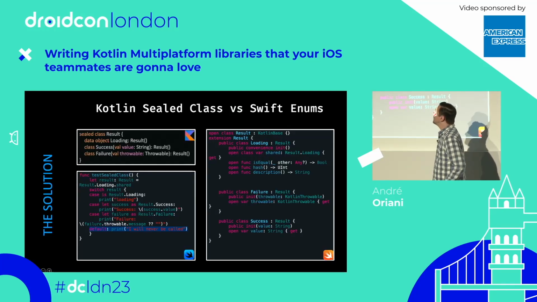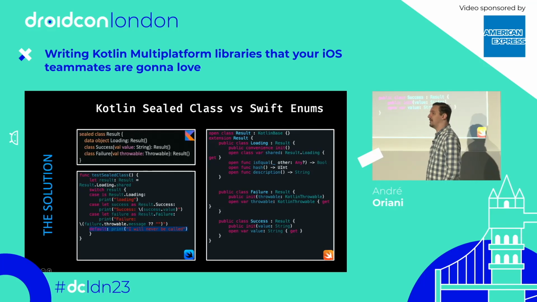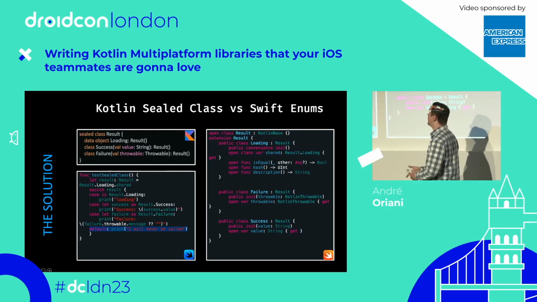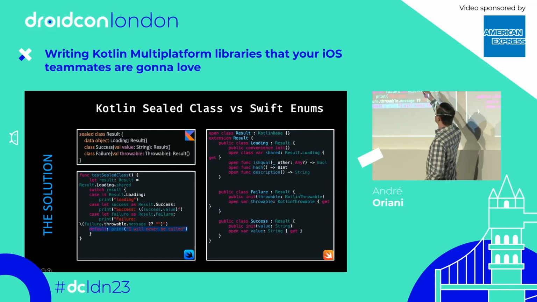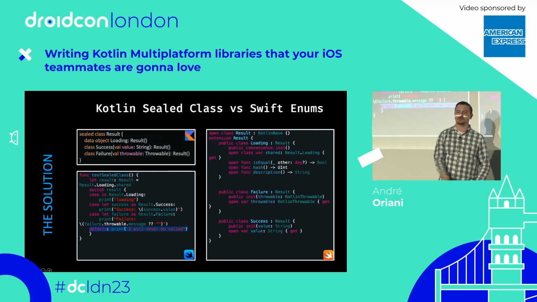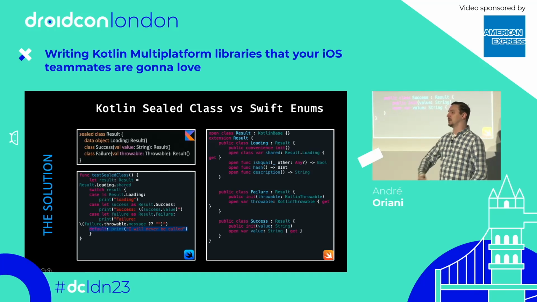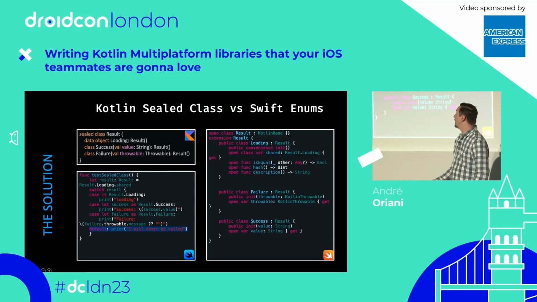And things are not better for sealed classes. Sealed classes are the closest thing we have to Swift enums, because in the same way we can define a sealed class hierarchy to work like an enum and pass some data, we can do the same thing in Swift. However, again, Swift doesn't know anything about sealed classes.